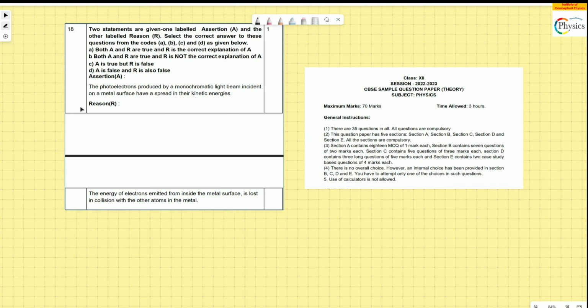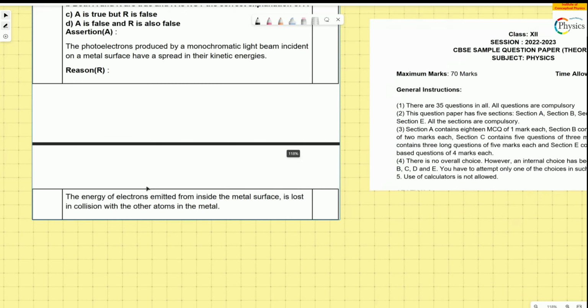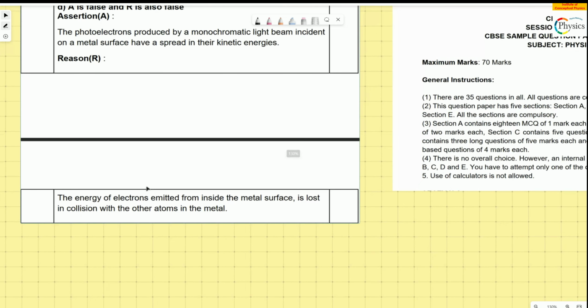So first let's understand the meaning of the assertion which is given in the question. I'll just enlarge it so that you can view the assertion clearly, and then let's talk about the assertion.